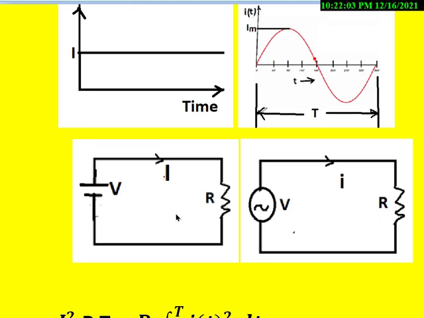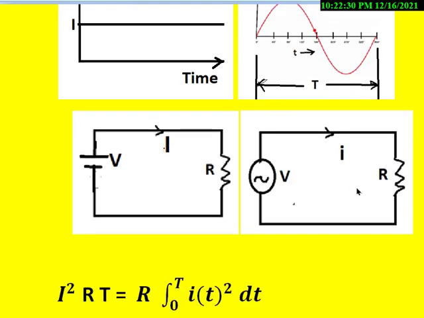Means for both the circuits the current flowing time is capital T, and if the power loss, that is energy loss, in this resistor and in this resistor is same, then this DC current we call as RMS value of this AC current. And let us see the derivation for this.